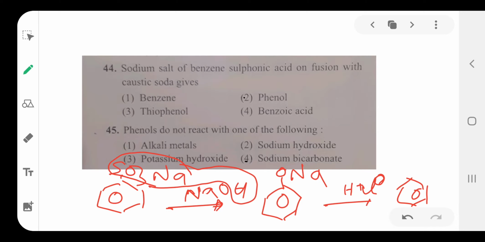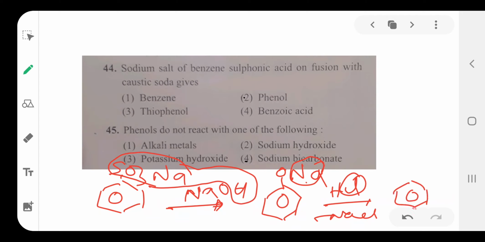Here Cl and Na separate as NaCl. Then H is added to the oxygen to form phenol as the main product.